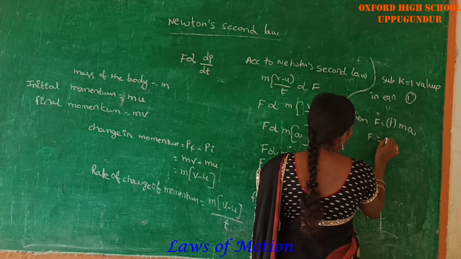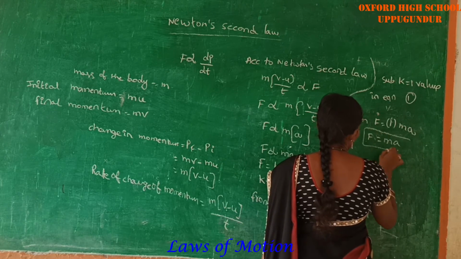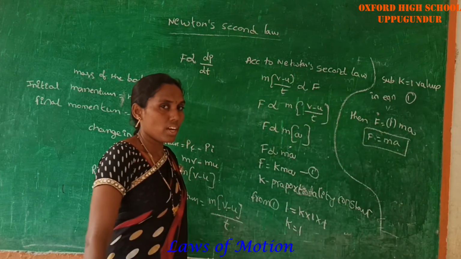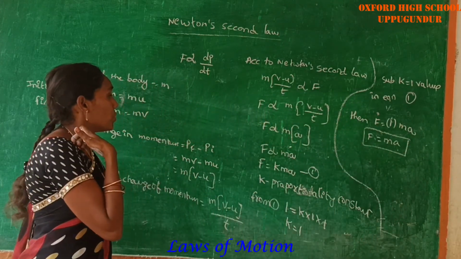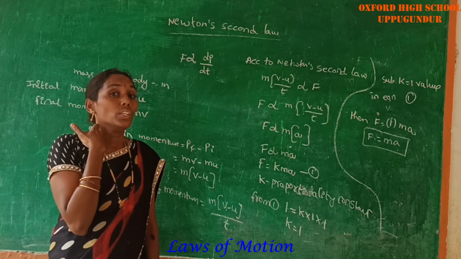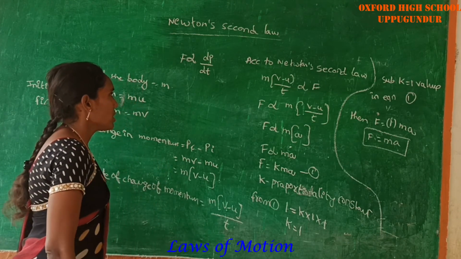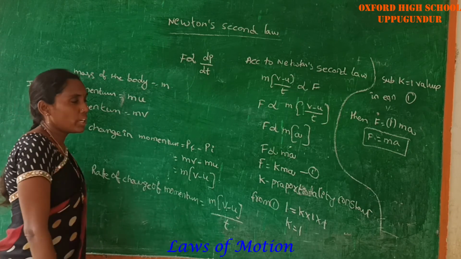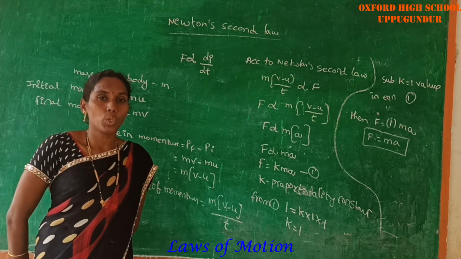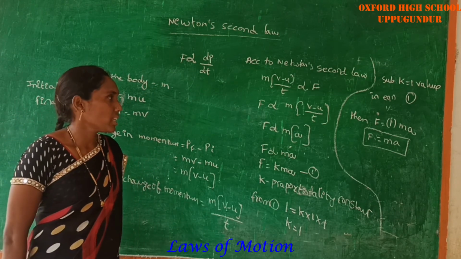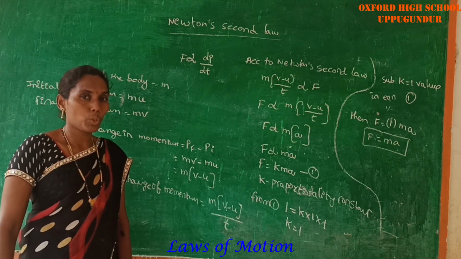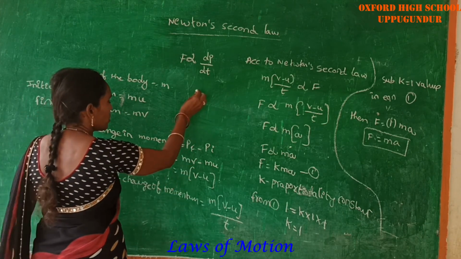Then F is equal to ma. This is Newton's second law. What is Newton's second law? The rate of change of momentum is always directly proportional to the external force acting on that body.